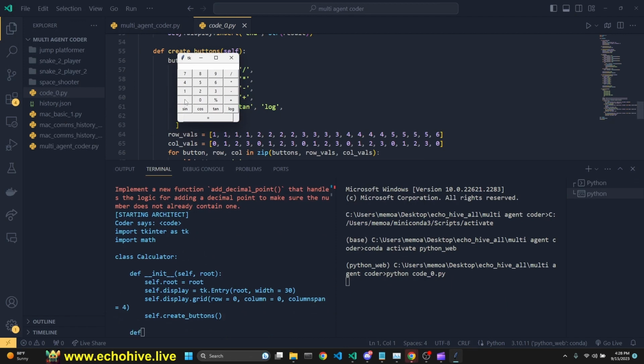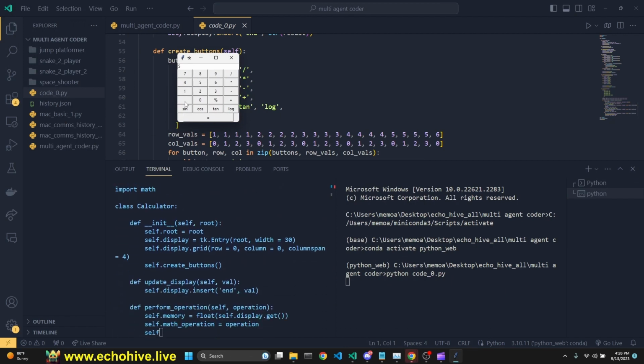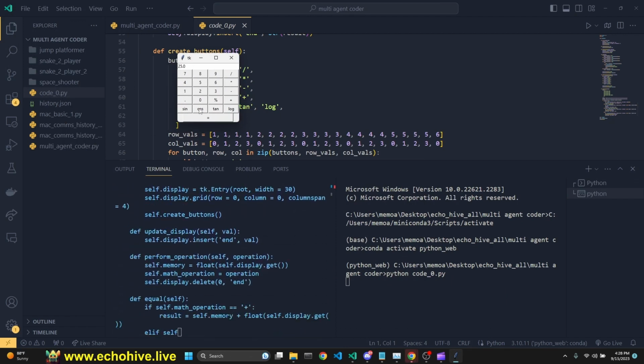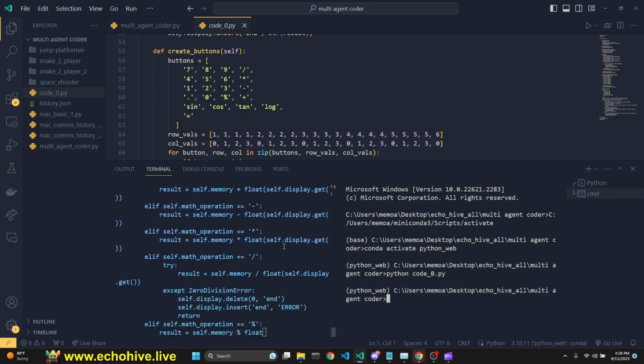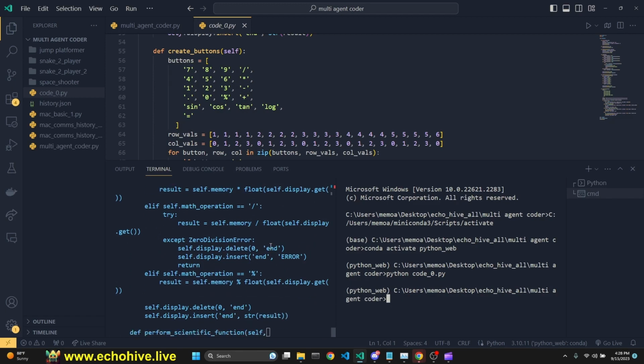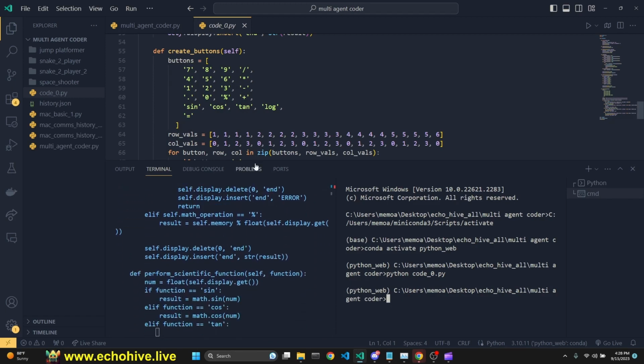Okay, here we go. We have, say, 5 times 5 equals 25. Its log is this. So all of the buttons seem to be working. That's good. We got something good to begin with. Let's see if it'll introduce some improvements. This is going to go for 3 iterations.